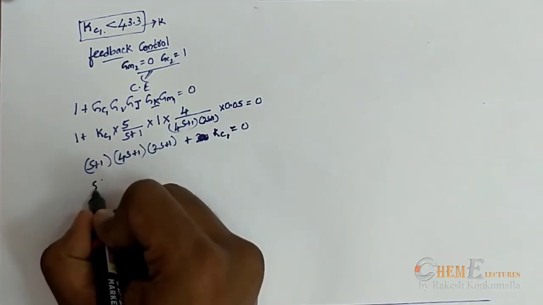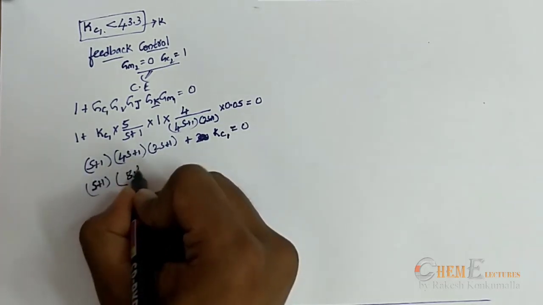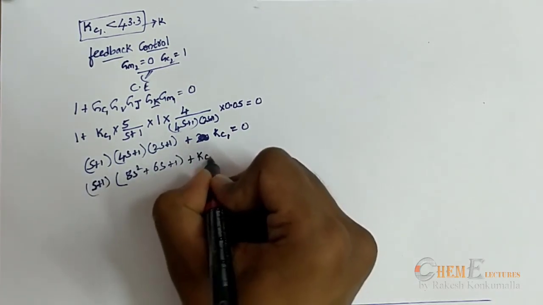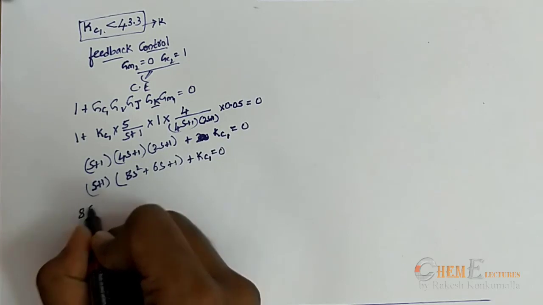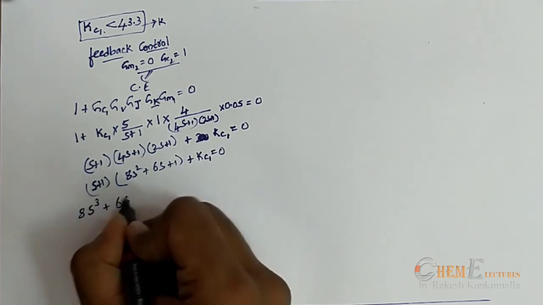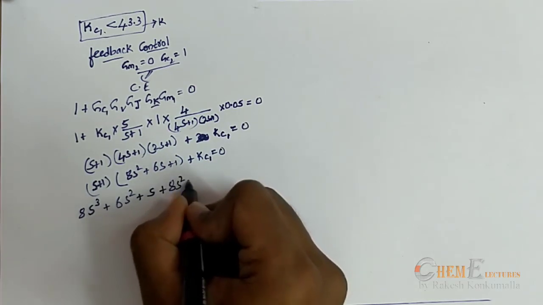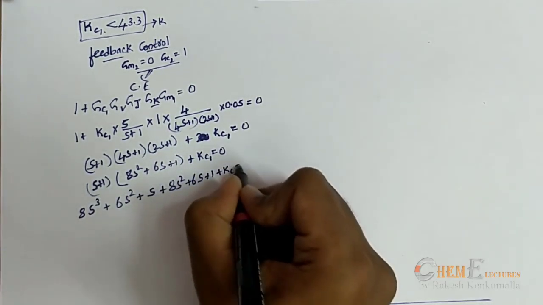Now further reducing it, (s plus 1) times (8s square plus 6s plus 1) plus Kc1 is equal to 0. 8s cube plus 6s square plus s plus 8s square plus 6s plus 1 plus Kc1 is equal to 0.